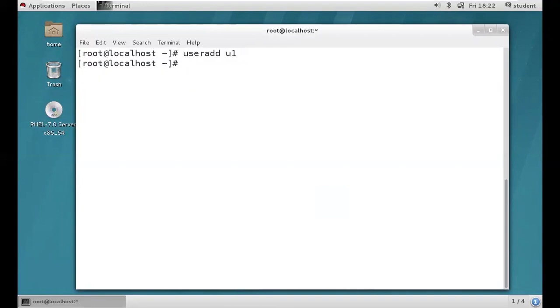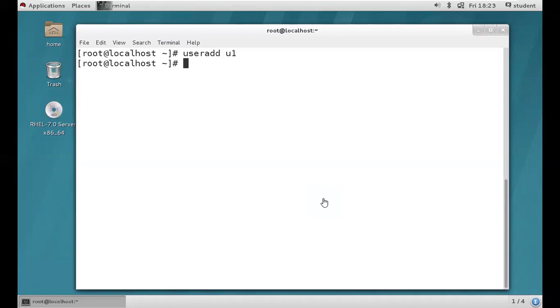Guys, can we create multiple users at a time? It's possible. How? useradd U1, clever rackets. It won't work. So we are unable to create multiple users at a time. Remember, with the help of useradd, we have different ways. Directly, if you want, you can edit the /etc/passwd file. But again, you're going to face some issues while you try to assign the password to that particular user. So that's why it's better to use scripts.